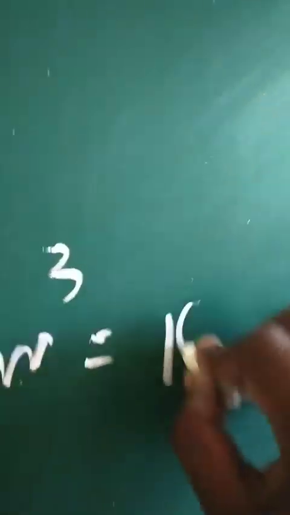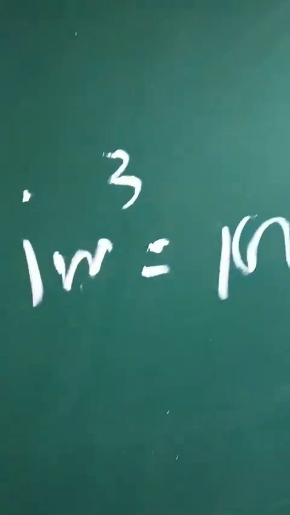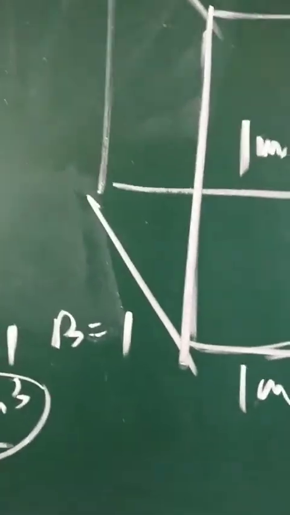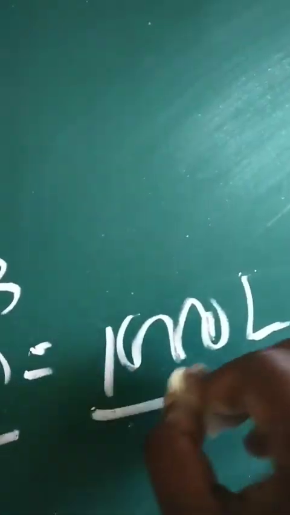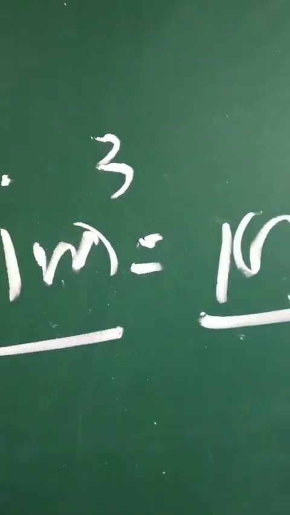So 1 meter cube is equal to 1000 liters. The relation between volume and capacity is that 1 meter cube defines 1000 liters.